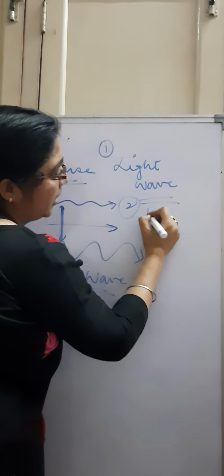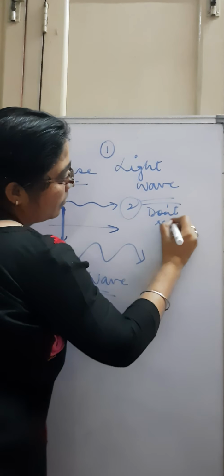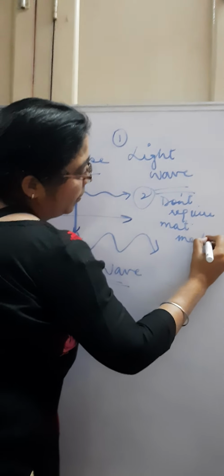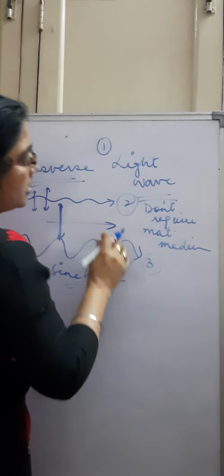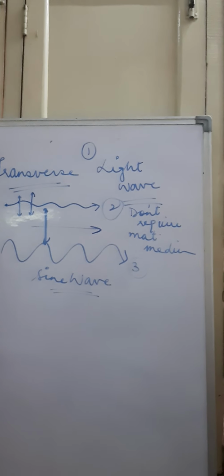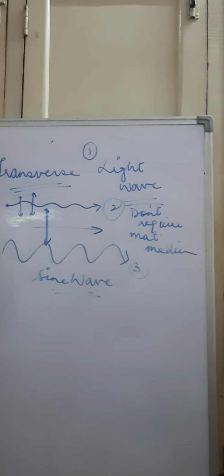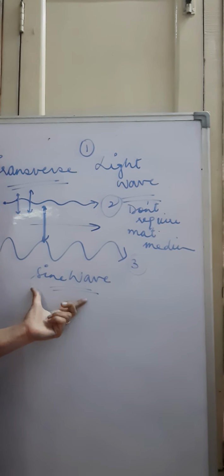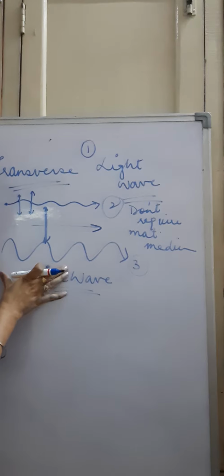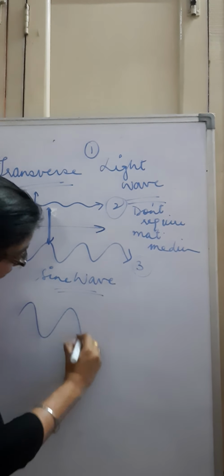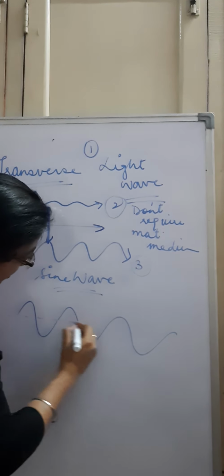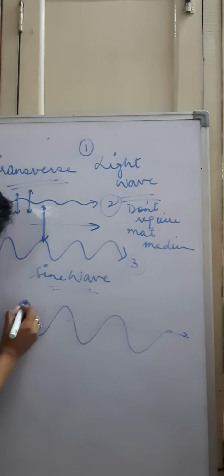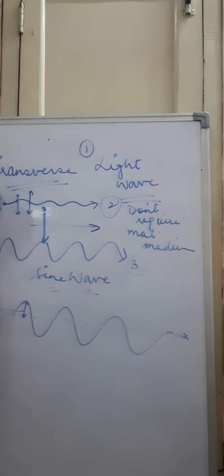They do not require material medium for propagation. And the third main point is they can travel through vacuum, and electromagnetic waves come under its category. It can be in the form of sine wave. So if we draw a sine wave, we have got this is the mean position. This part of the wave is called the amplitude of the wave.